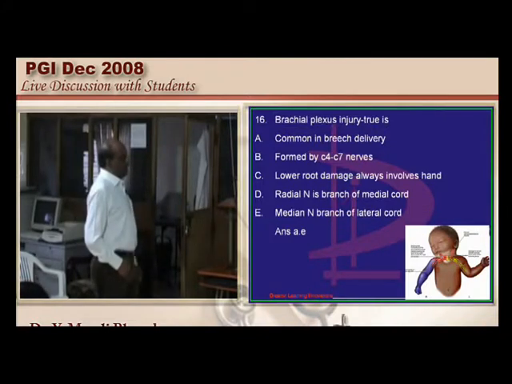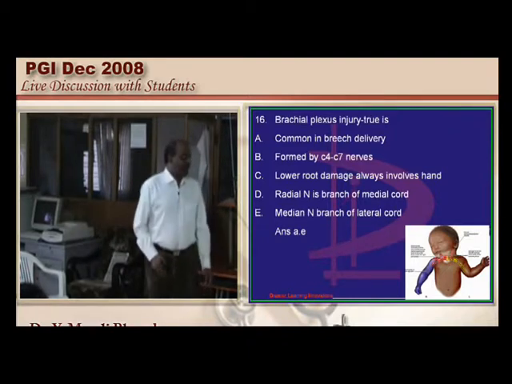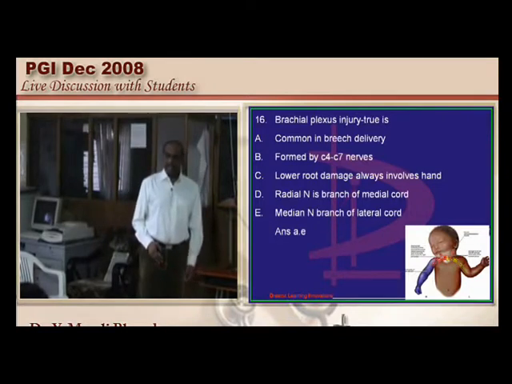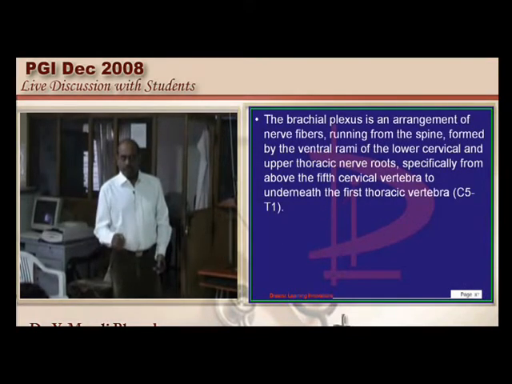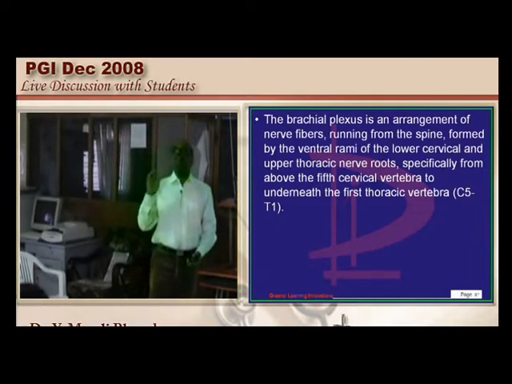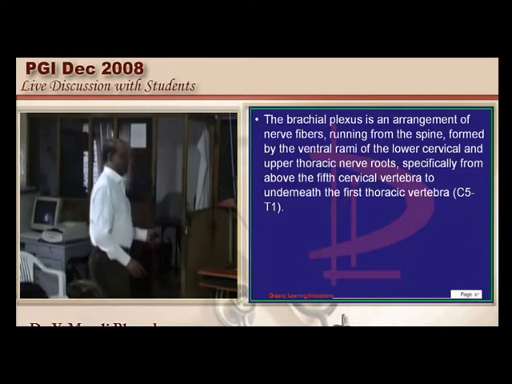Now one more question on the brachial plexus. What is the difference between Klumpke's paralysis versus Erb's paralysis? And whenever the lower root is involved, that is in Klumpke's paralysis, will the hand show abnormality always or only sometimes? This is the issue in this question. Let us debate on that.